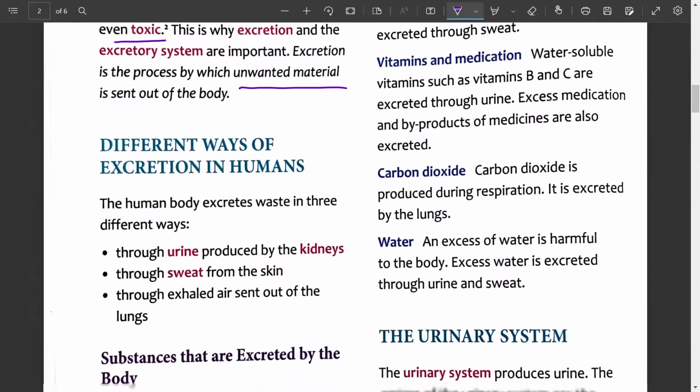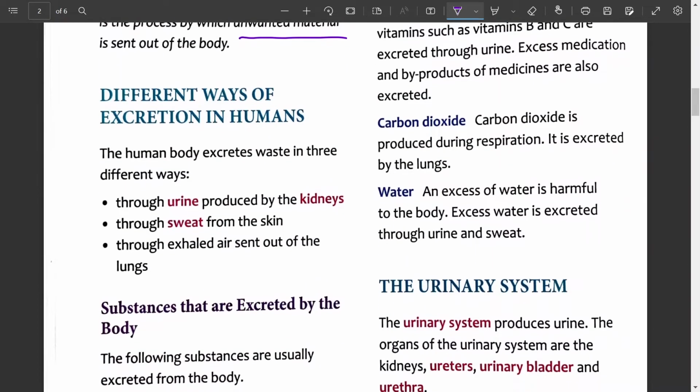Let us learn the different ways of excretion in humans. The human body excretes waste in 3 different ways. So which are the body organs which are related to excretion? The kidneys, the skin and the lungs. Which are the products? Those are released from the kidneys? Urine. The product is urine which is released through the kidneys. Like that, sweat which is released through the skin, and the exhaled air which contains carbon dioxide. This is the formula. Carbon dioxide that is excreted through the lungs.